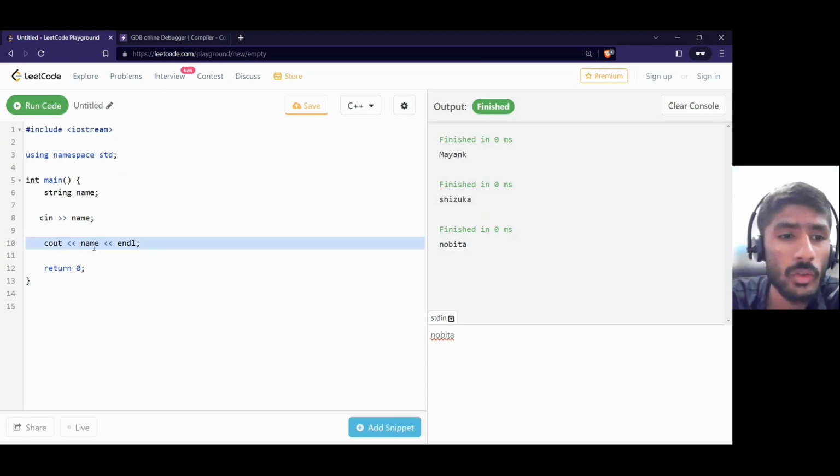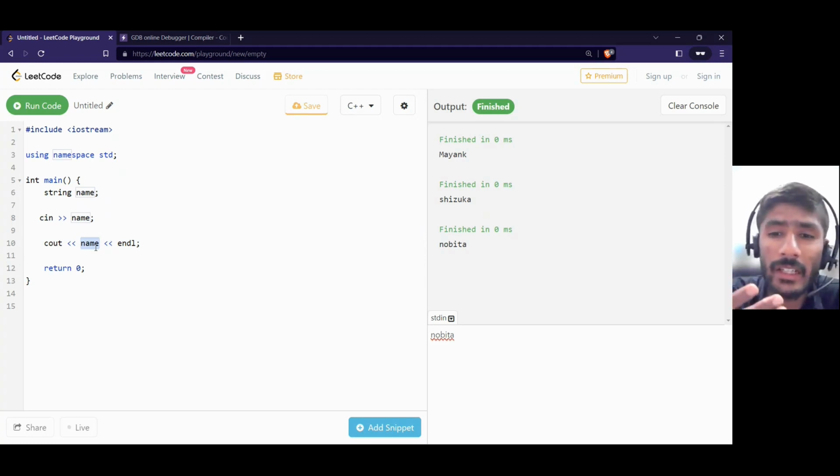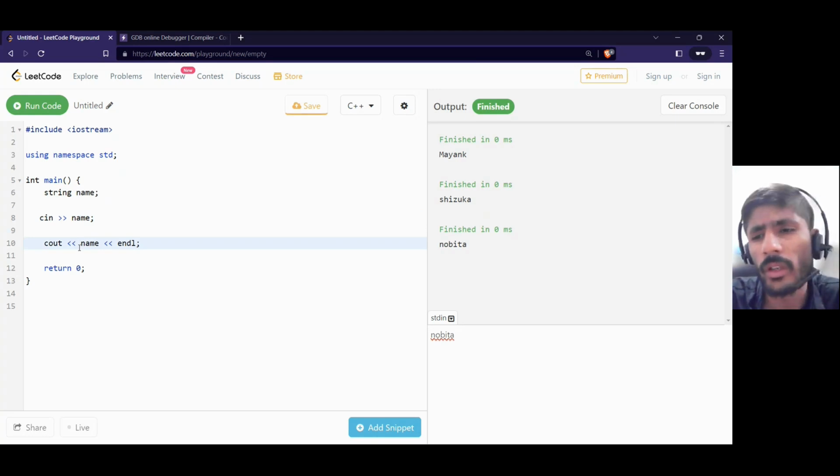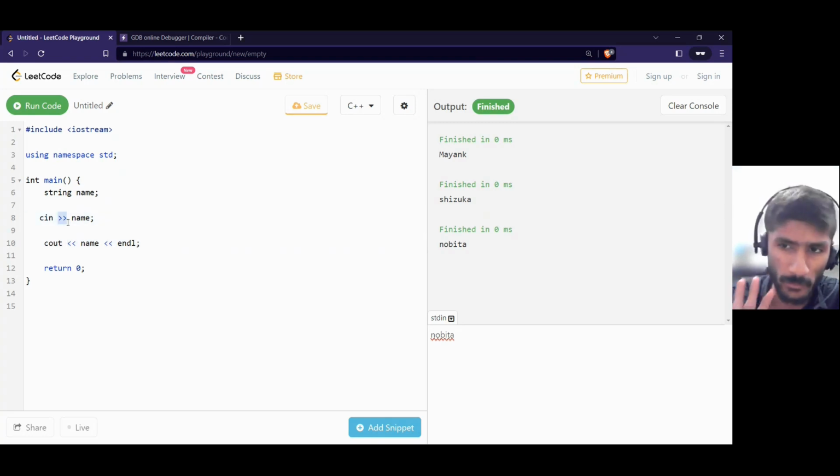What is inside name? Name again is a container. So what is inside name? Nobita. So these arrows, what operators are they? You can Google it. These are the extraction operator, used for extraction, and these are the insertion operator. Nobody asked what these operators are called, but just for a little cherry on the top knowledge I will give it to you. This is extraction because we are extracting something, or this is insertion because we are pushing something.